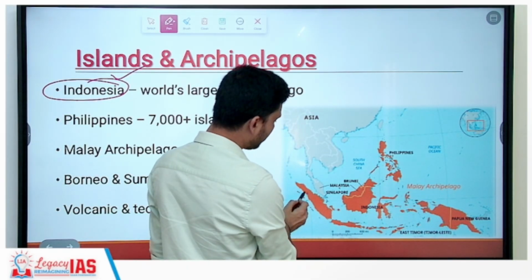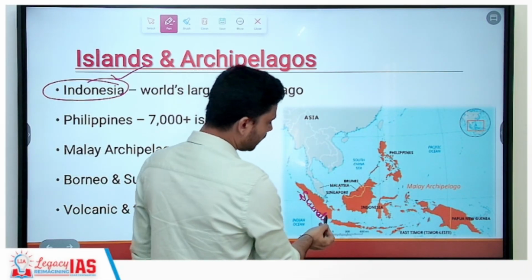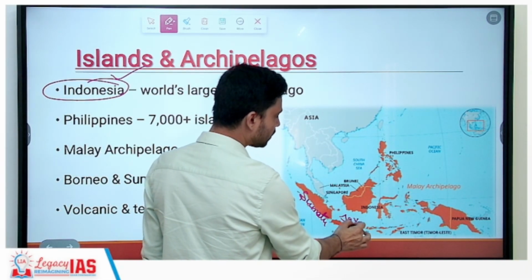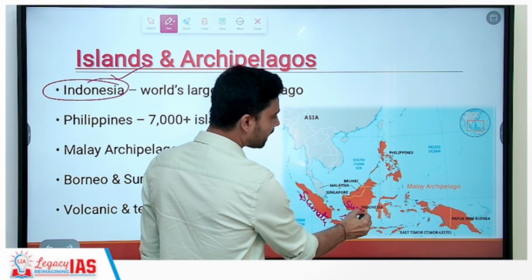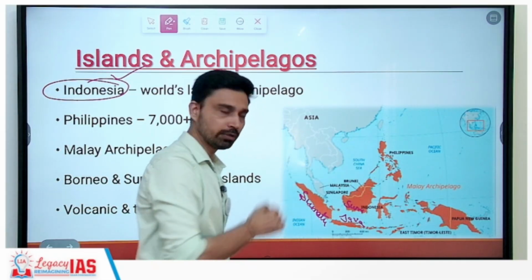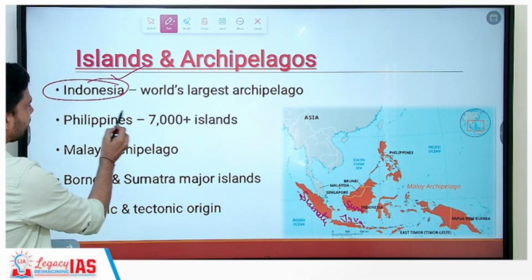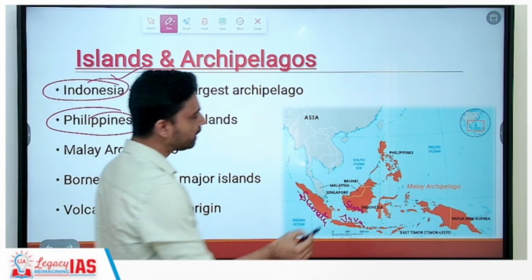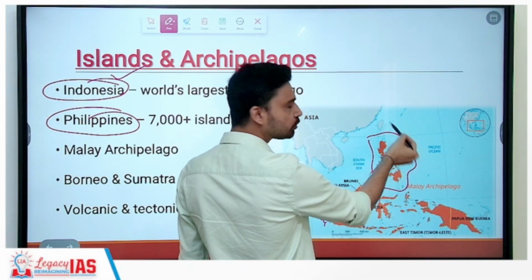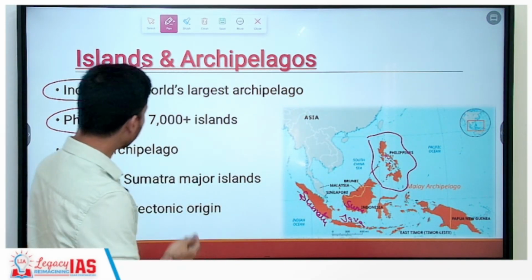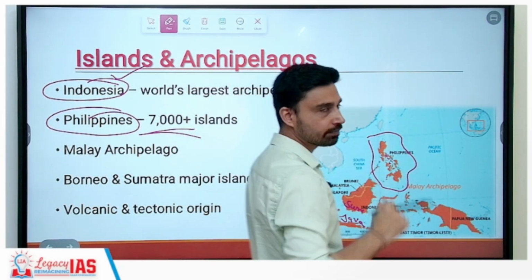You can see the major islands of Indonesia, which are part of the Indonesian archipelago: Sumatra Island, then you will find Java Island, then Bali, the most popular tourist destination, then you have Borneo shared between Brunei, Malaysia and Indonesia, and several other islands further to the eastward direction. Philippines also constitutes a large number of islands. You can see this entire region. Basically, islands of small, mid to large size belong to the Philippines. So overall, more than 7,000 islands you will find in the Pacific Ocean.